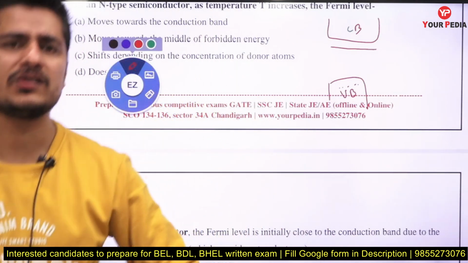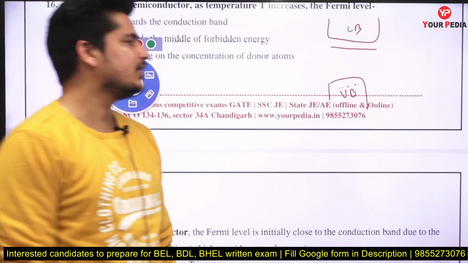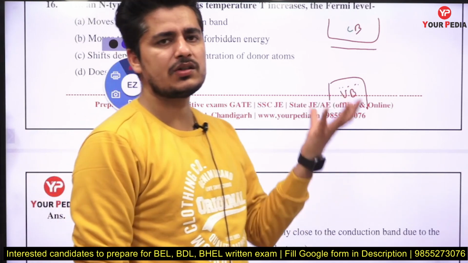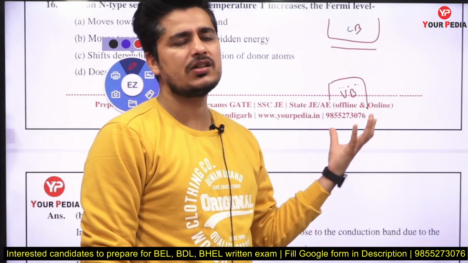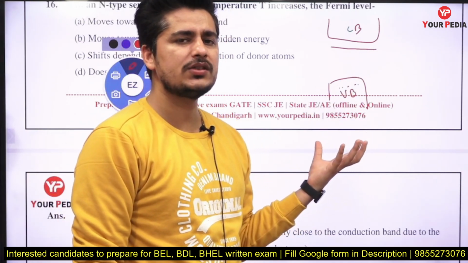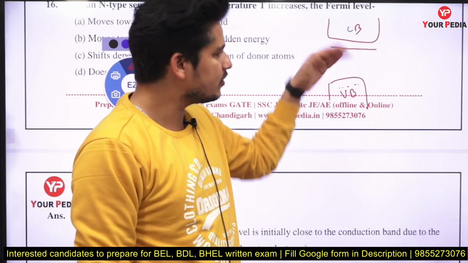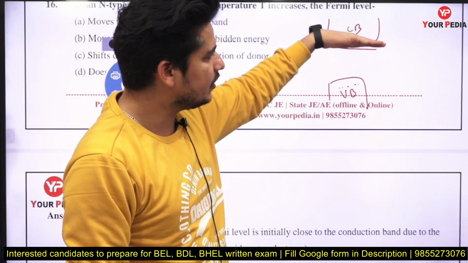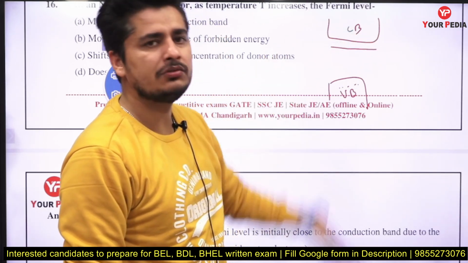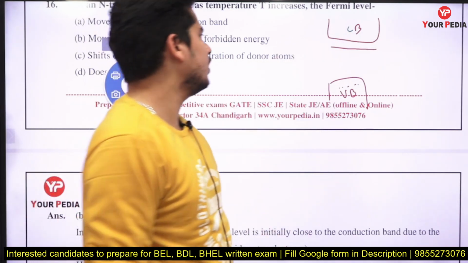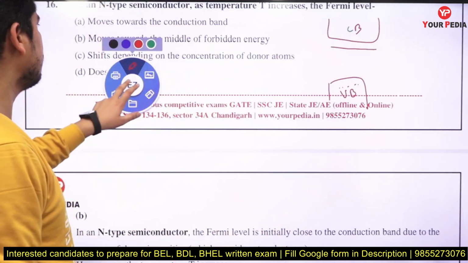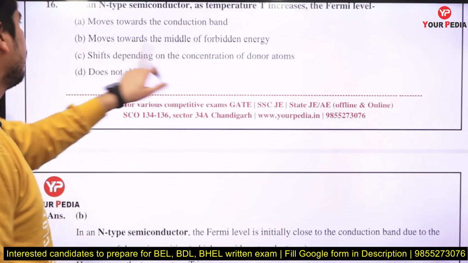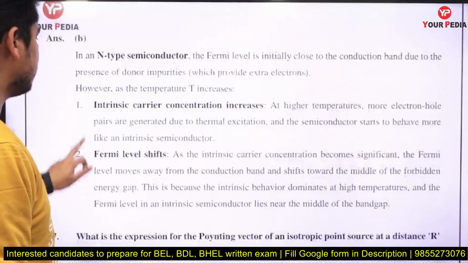Now I am increasing the temperature. As we increase the temperature, hole concentration will increase, but electron concentration does not increase that much, because electrons are the majority charge carrier. When hole concentration increases, the Fermi level will shift down, so it is going near the center. Moving towards the middle of the forbidden gap, that is answer B here.